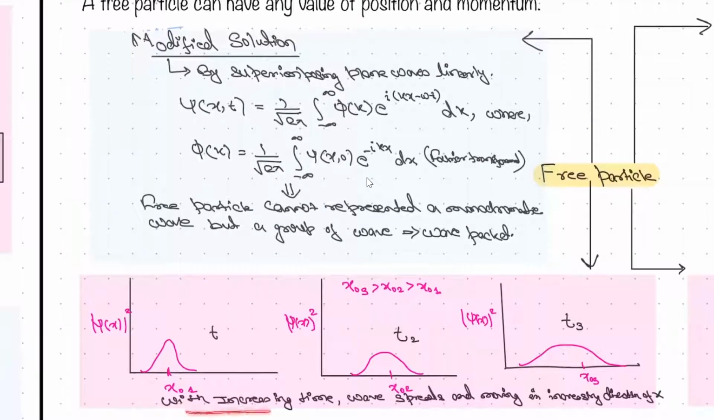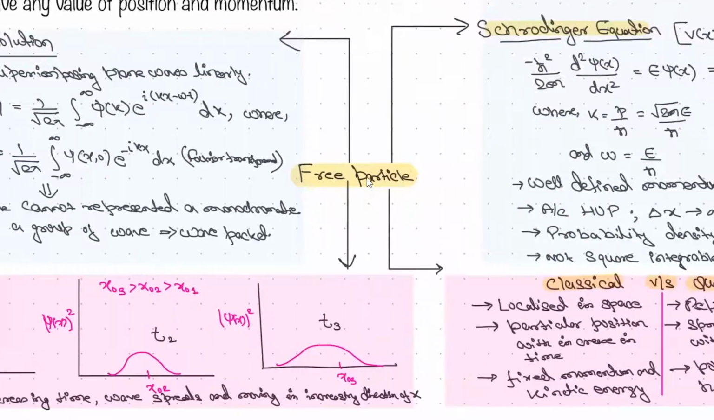Also, when you increase the time, the wave spreads and moves in the increasing x direction. So this is the wave at time t. When time increases, the wave starts spreading, and it is also moving in the positive x direction. That's why here the coordinate is something, here the coordinate is more than that, and here it is more than that. You need to keep that in mind.